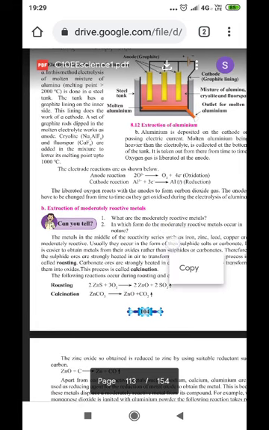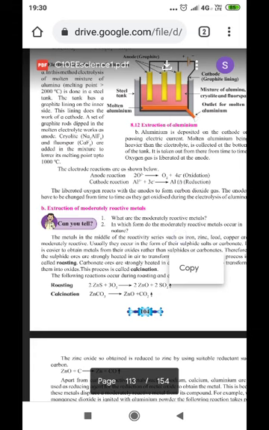At the anode, oxygen ions donate electrons and are converted into oxygen gas. Since they are donating electrons, it is called oxidation. Cathode reaction: at the cathode, aluminium cations receive electrons, and therefore it is called a reduction reaction.